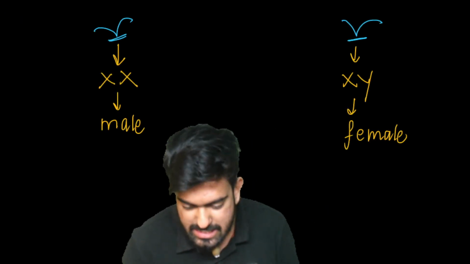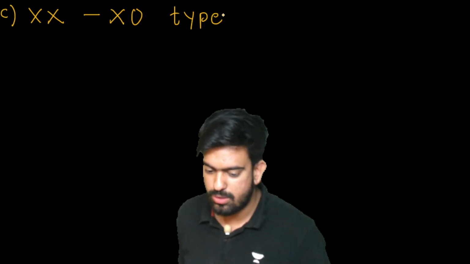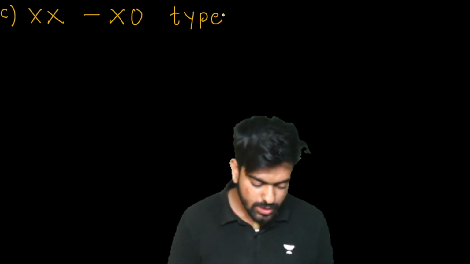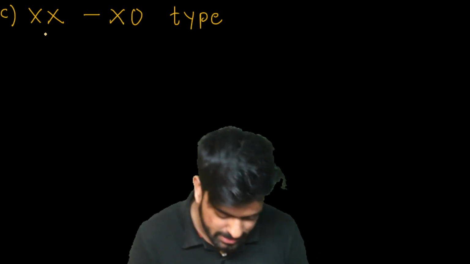Now, let's move forward and talk about the third type of sex determination. And that is XX and XO type. So, in this what is happening?